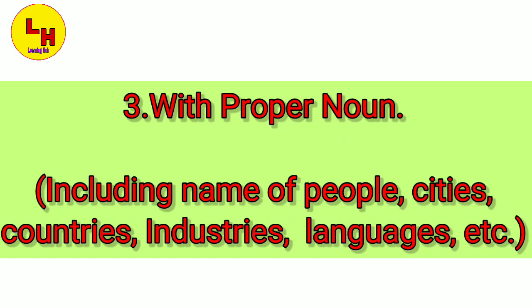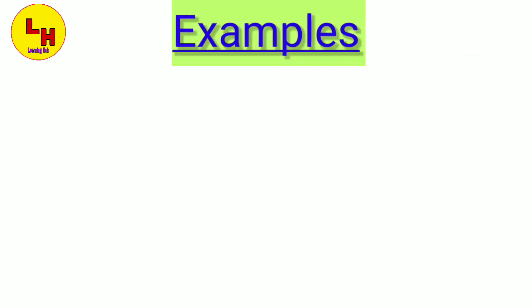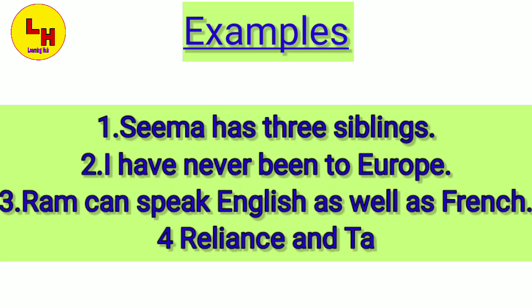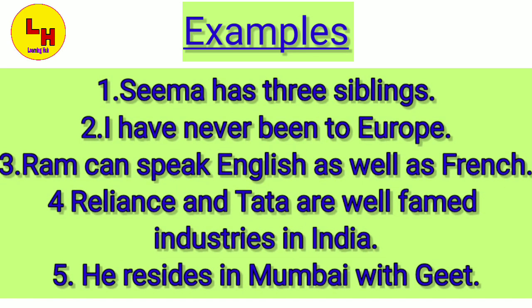The is not used with proper nouns. Where there is a proper noun, we don't use the. If it includes the names of people, cities, countries, industries, languages, etc., in all these places we don't use the. Now let us see the examples. Seema has 3 siblings. I have never been to Europe. Ram can speak English as well as French. Reliance and Tata are well-famed industries in India. He resides in Mumbai with Geet.